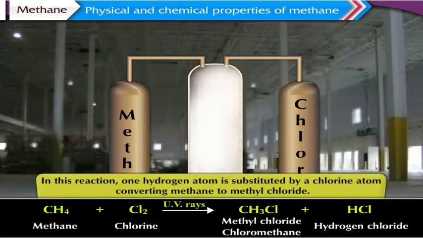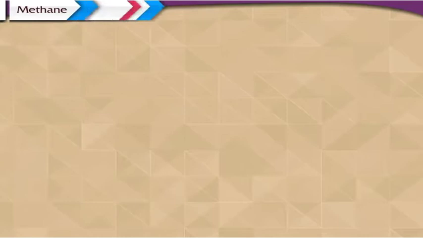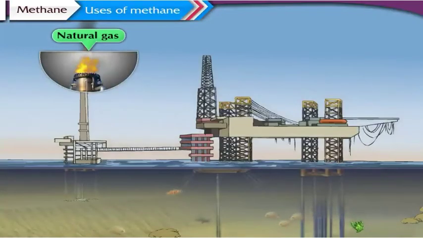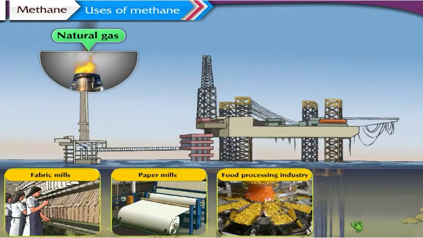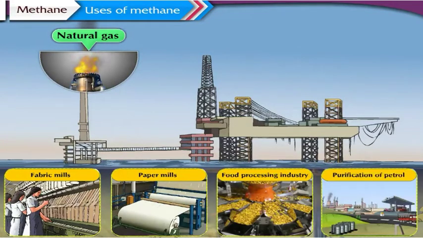Let us discuss the uses of methane. Uses of methane. 1. Methane in the form of natural gas is used in various industries such as fabric mills, paper mills, food processing industry, and the purification of petrol.